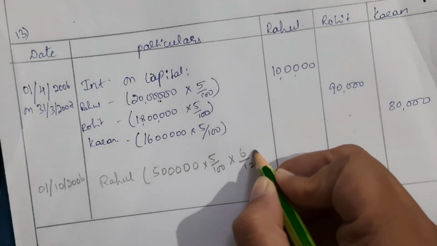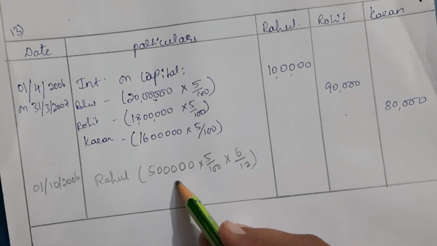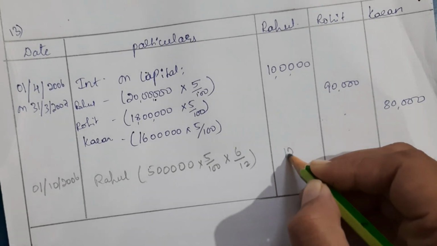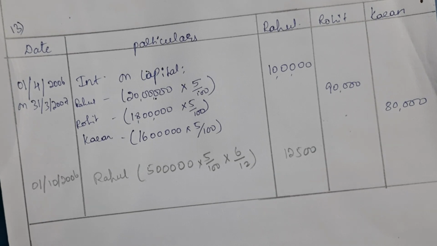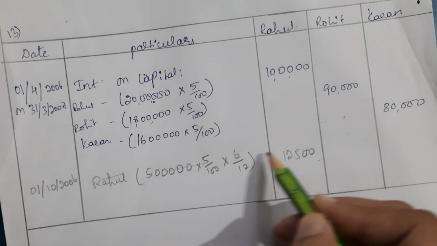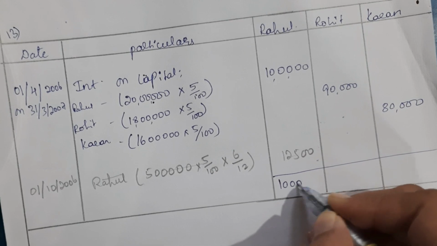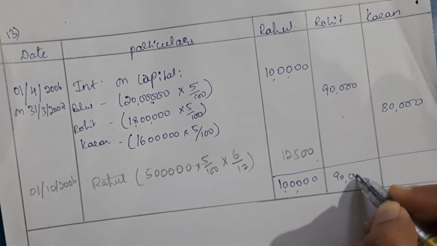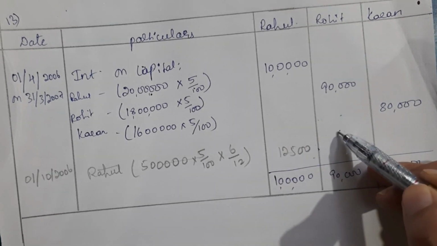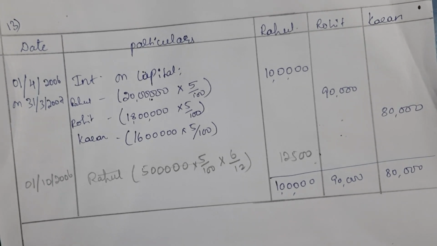So 6 divided by 12, right? Now 5% of this will be 25,000 rupees and half of that will be rupees 12,500. Okay, if additional capital was given, then we would have done it like this. Now the additional capital is not given, right? So the interest on capital here will be 1,90,000 and 80,000. If additional capital was given, we would have added this also. Then the interest on capital of Rahul would have been 1,12,500 rupees.